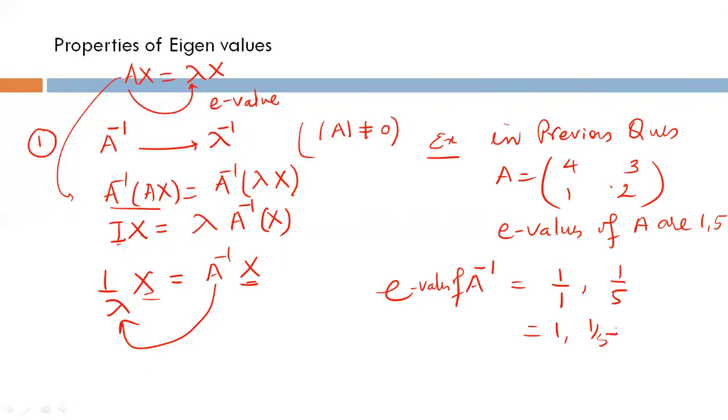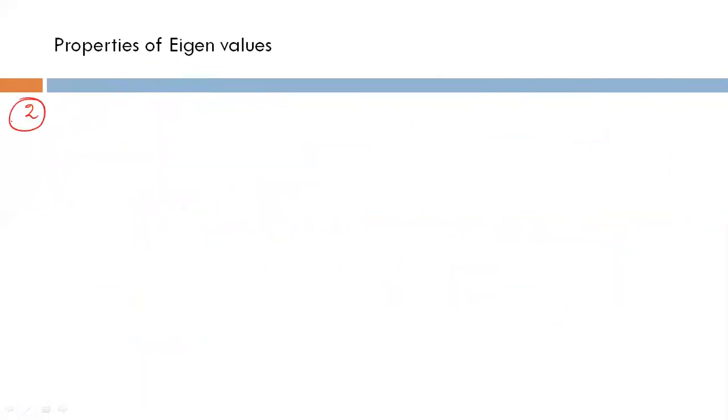The second result is, I told you, if A has eigenvalue lambda, then adjoint A has eigenvalue determinant A upon lambda.